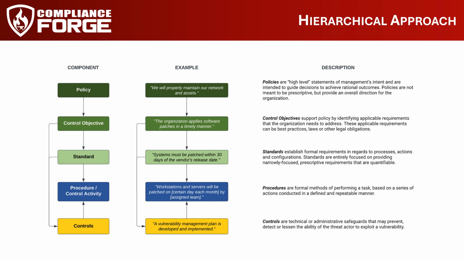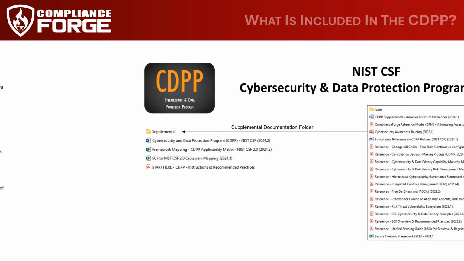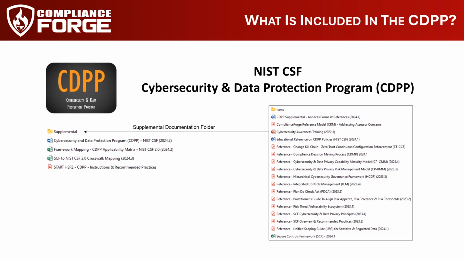Our CDPP follows a hierarchical approach to how the structure is designed so that controls map to standards, standards map to control objectives, and control objectives map to policies. This allows for the requirements to be logically arranged and everything is supported by a corresponding policy. Our goal is to make the CDPP as close to the easy button as possible.